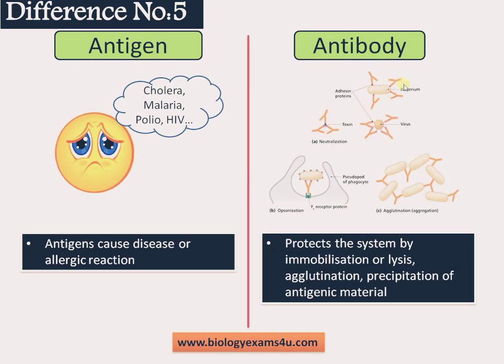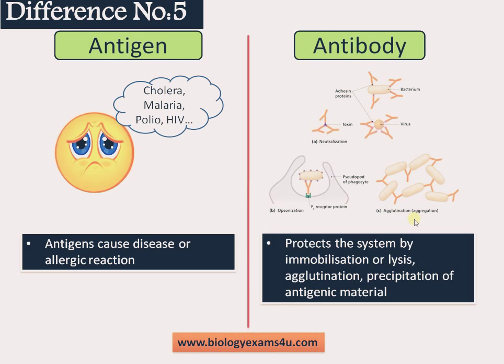This is a bacterium, and antibodies will bind to this bacterium and actually neutralize it, and also the toxins secreted by this bacterium, and antibodies will bind all around these toxins and actually neutralize them. And the other way is opsonization. This will bind and actually cause the macrophages to phagocytose the pathogen entirely, causing the destruction of the pathogen.